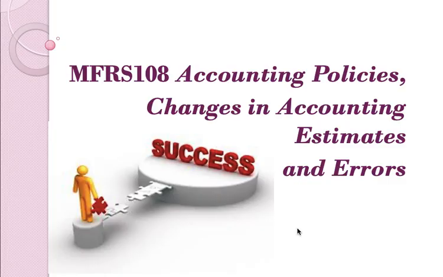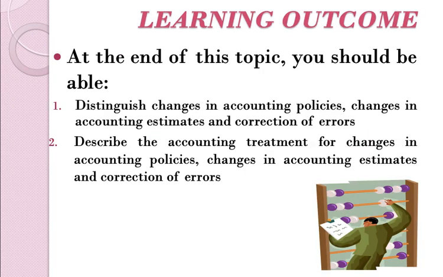Going to explain on MFRS 108, accounting policies, changes in accounting estimates, and errors. So at the end of this topic, you should be able to differentiate between accounting policies, accounting estimate, and correction of errors, and you should be able to describe the accounting treatment for the changes and how to do the adjustment for each changes in accounting policy, estimate, and the errors.